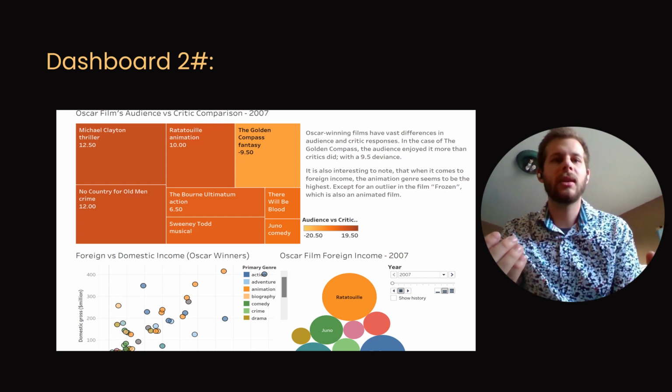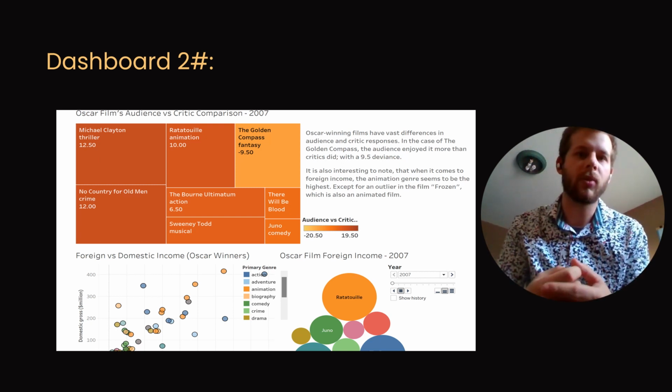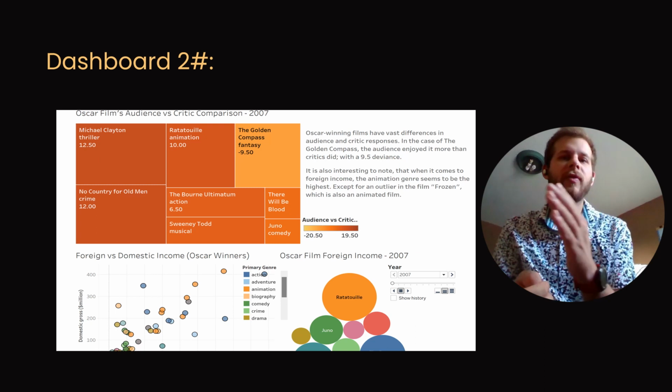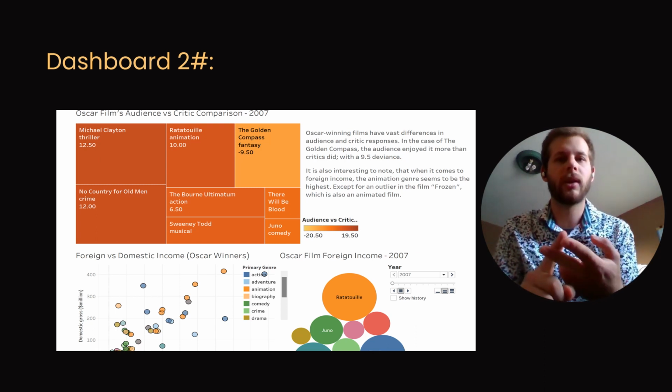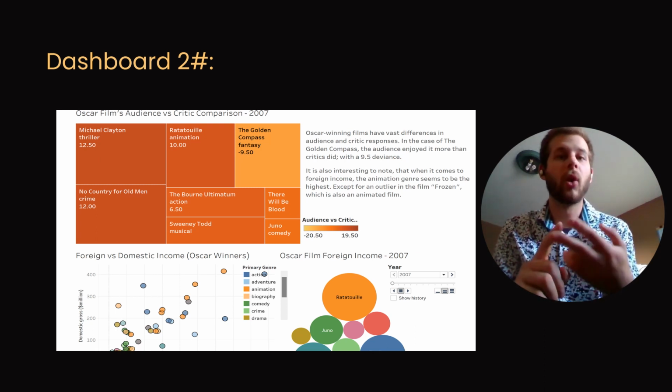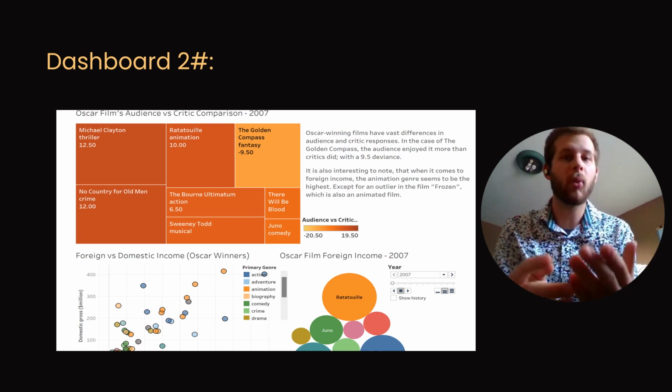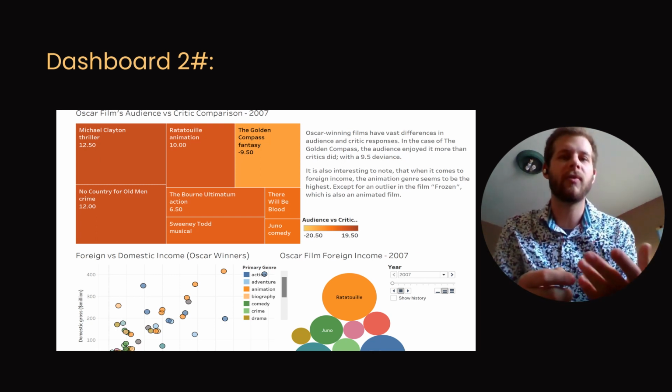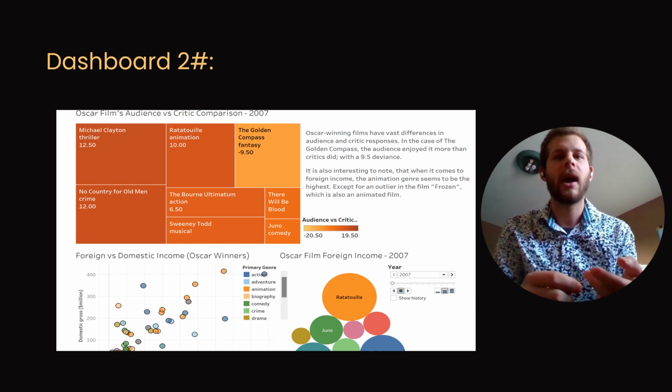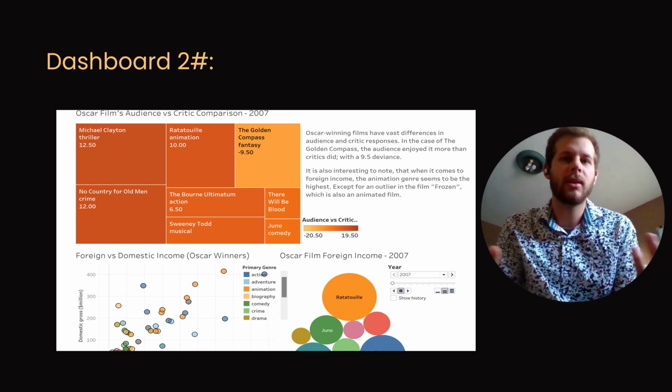And when you see all the other plots on the right hand side, you're seeing that they're going further with both domestic and foreign income, and most of them are animated. Even the top one was animated, which was Frozen. It made very high domestic and foreign income. It says it's action, but really it's an animated film.